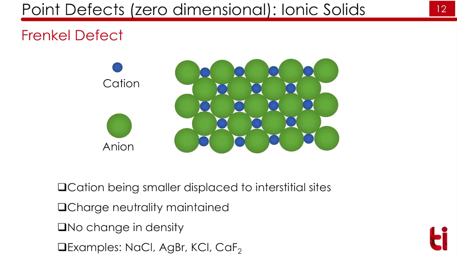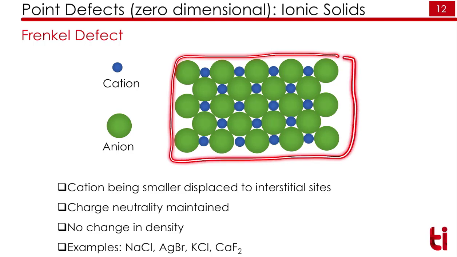Now we will see the point defects in ionic solids. First is the Frenkel defect. So ionic solids are always composed of two ions. One is a cation and one is an anion. Cation has a positive charge, anion will have a negative charge. So since they have a charge, charge neutrality has to be maintained. So here we can see a pure crystal without any impurity.